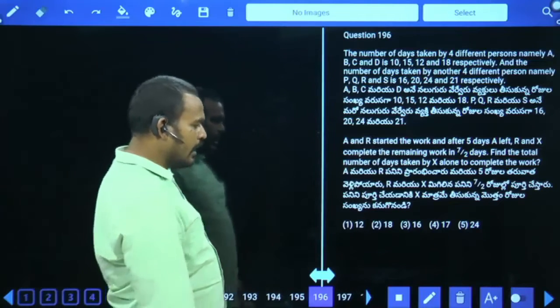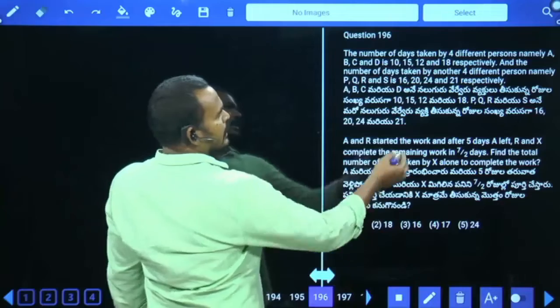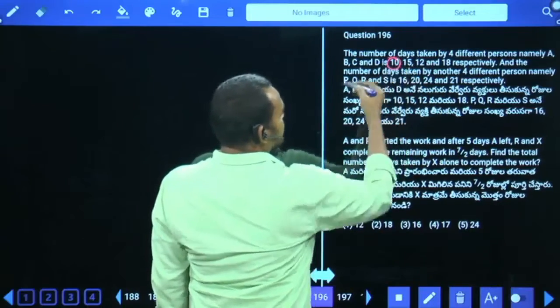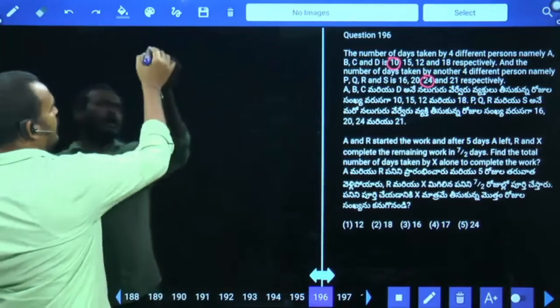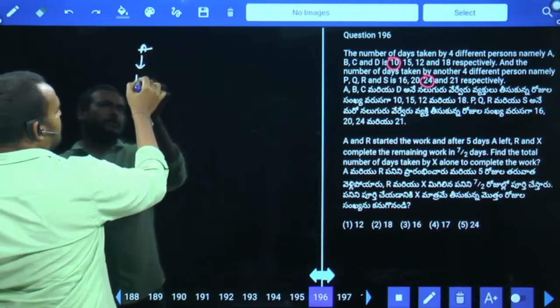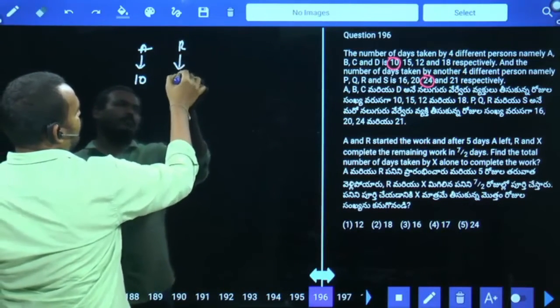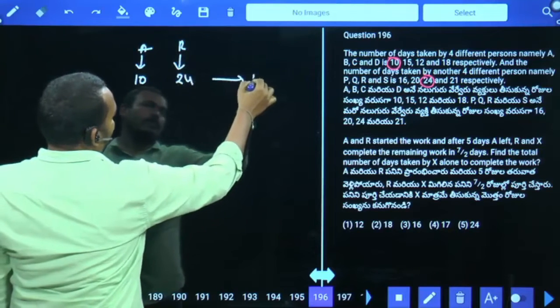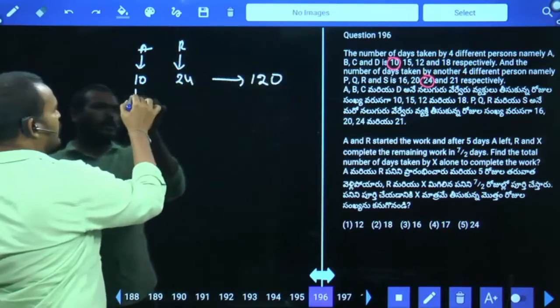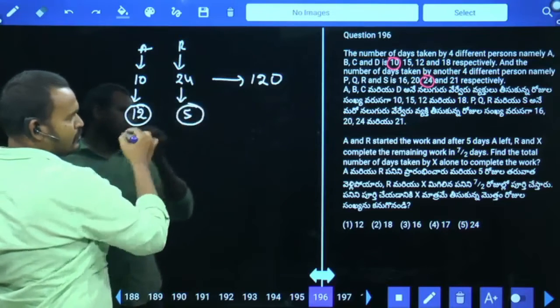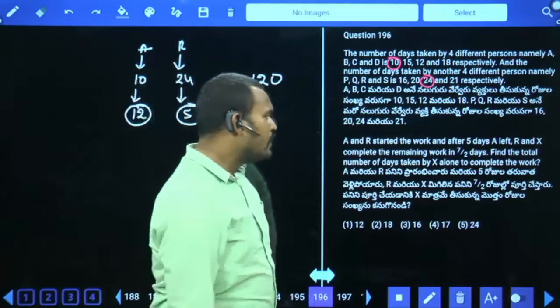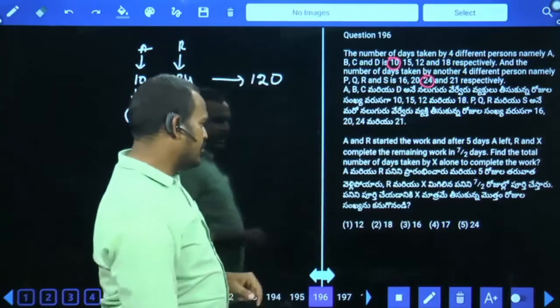First, A and R started the work. A takes how many days? 10 days. R takes 24 days. What is the LCM? 120. 10 how many times? 12 times. 24 how many times? 5 times. Okay. After 5 days A left.